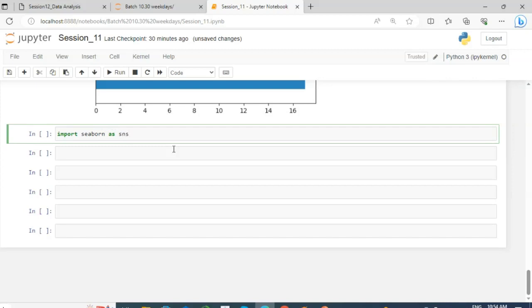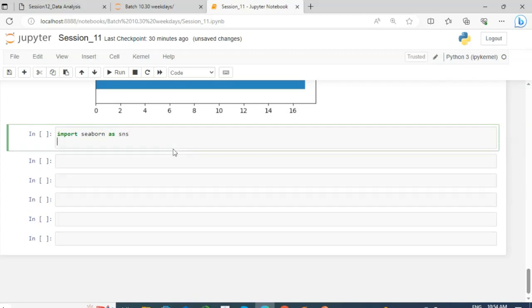We use the Seaborn library with the name sns, and matplotlib.pyplot as plt. This is another library we are going to use for data analysis. Seaborn and matplotlib contain various graphs for data. These libraries are important in Python and very powerful, just like Tableau and Power BI.